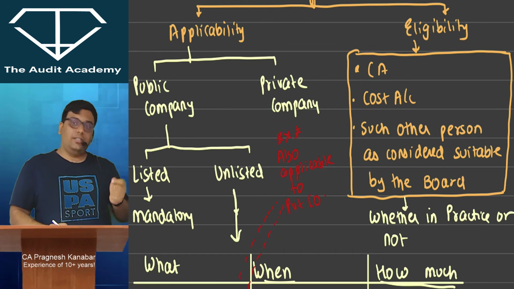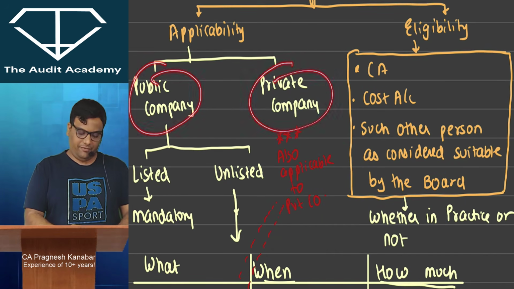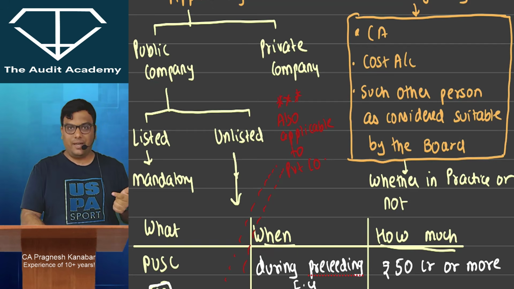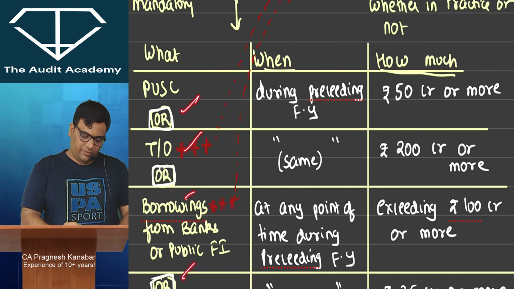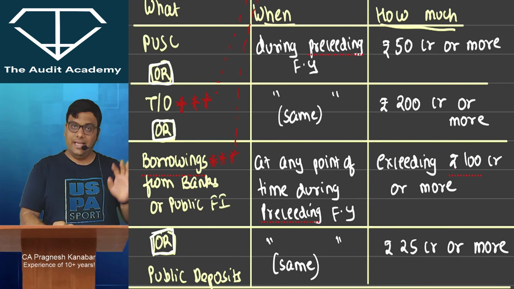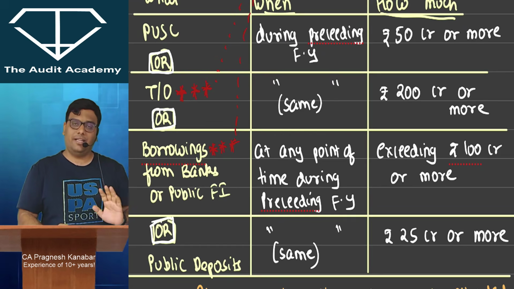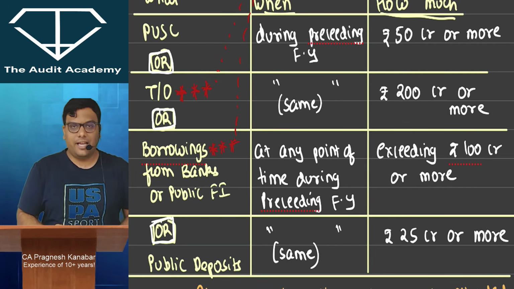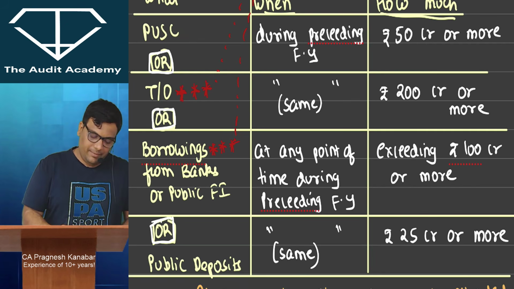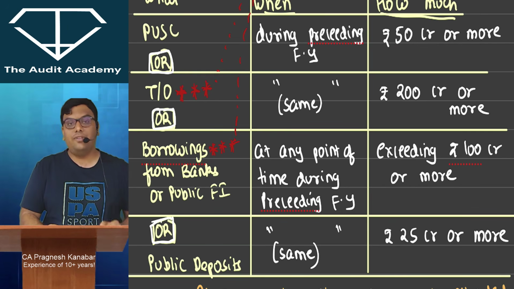Then applicability of internal audit: public company, private company. If it is a listed public company, then it is mandatory. In case of an unlisted public company, there are 4 numerical limits. If any of these conditions is fulfilled, then internal audit becomes applicable. Even if one condition gets fulfilled, internal audit becomes applicable. First, paid up share capital: check as per the preceding financial year whether it is 50 crore or more. If yes, then internal audit is applicable.